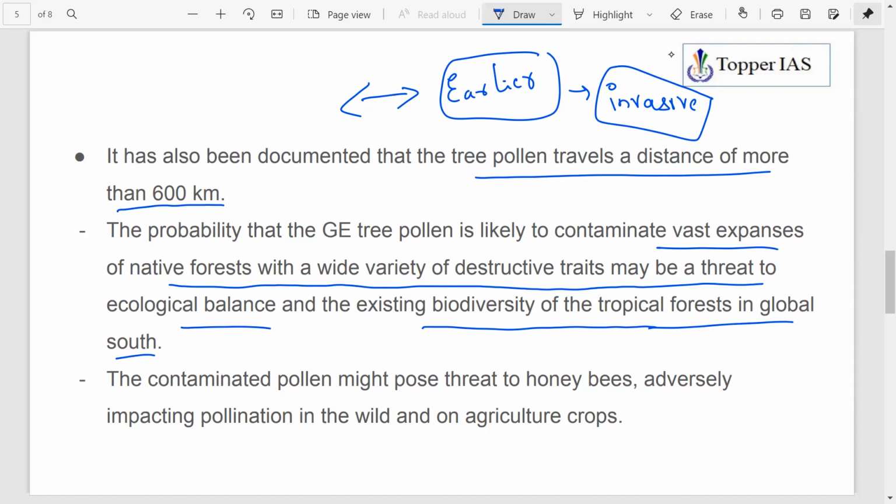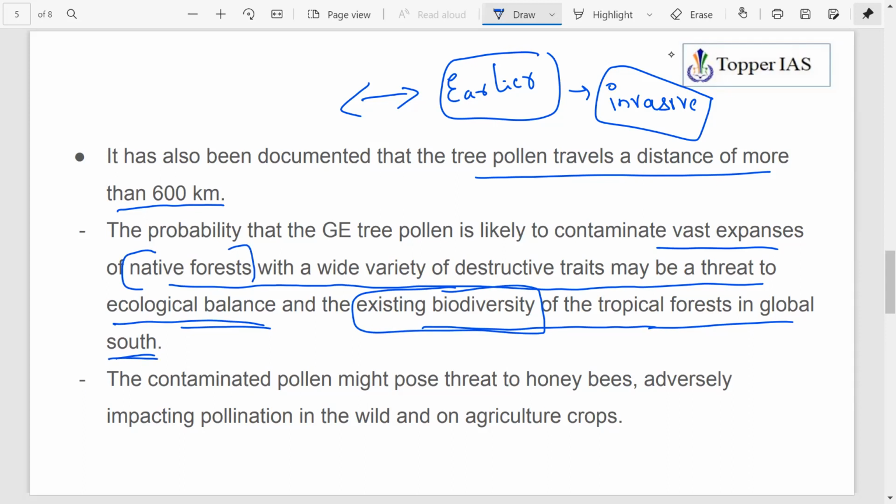They will be growing at the cost of native trees, and that will pose a threat to native forest. This will affect the ecological balance of the region, and the moment the ecology is affected, the biodiversity, so plants and animals, all living in that region, will be affected. So this is also a negative impact that has been cited.